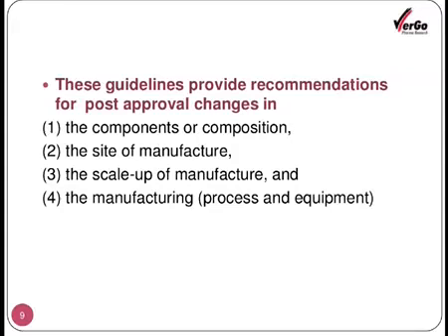So these are the guidelines. These guidelines provide recommendations for post-approval changes in what? Number 1, the components or composition. Number 2, the site of manufacture. Number 3, the scale-up of manufacture. And number 4, the manufacturing process and equipment.